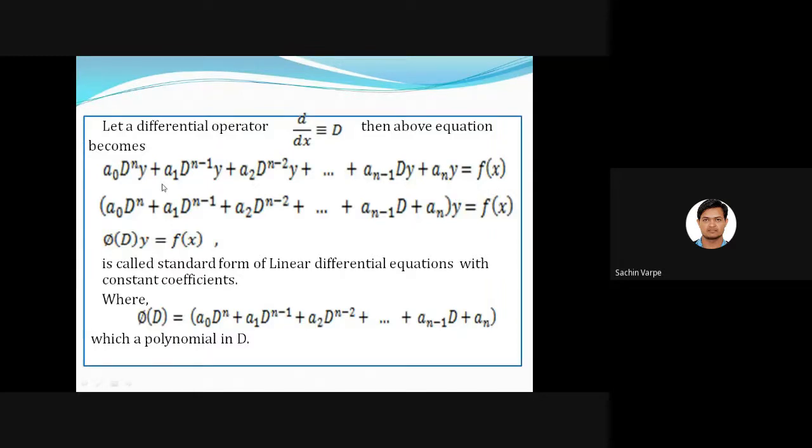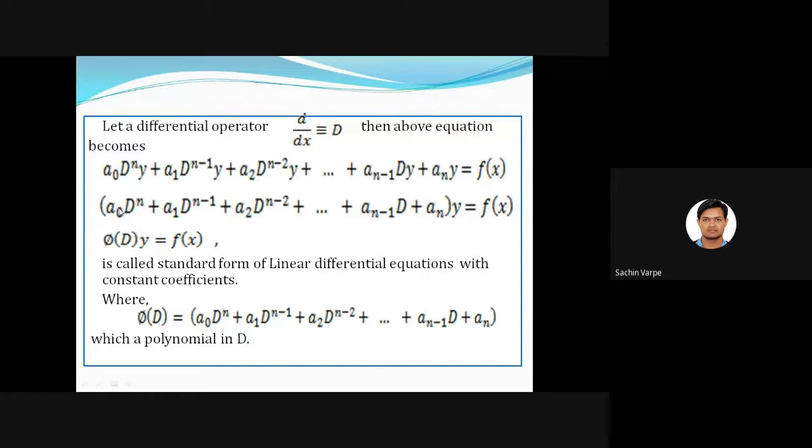Okay, and when I separate out the operator involved in this equation, what are the operator terms? a naught D raised to n plus a1 D raised to n minus 1 and so on. So I'll write the dependent variable y outside the operator, right? So a naught D raised to n plus a1 D raised to n minus 1 plus and so on, operated on y, equal to f of x.